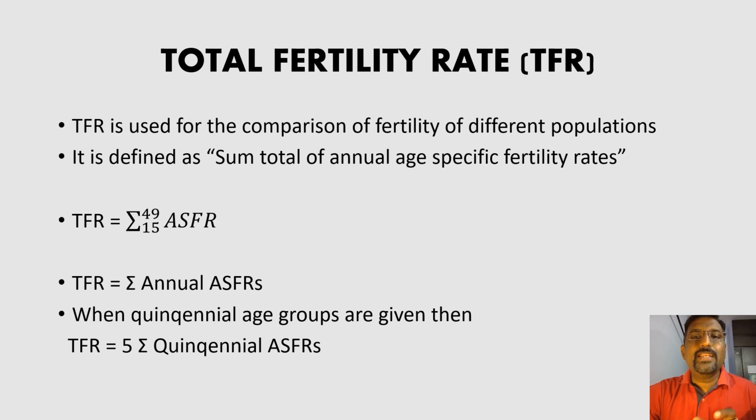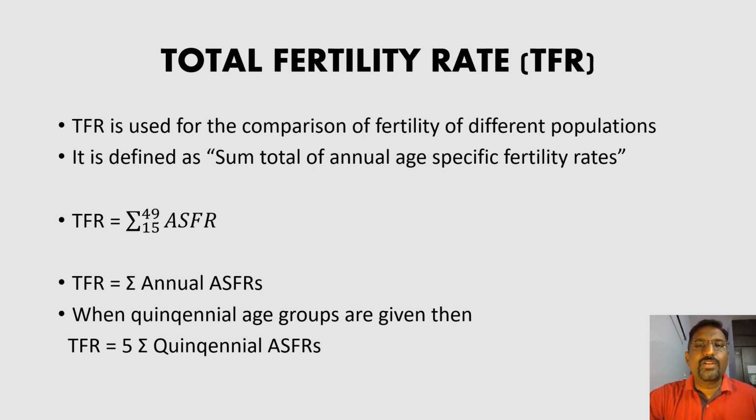So when quinquennial ASFRs are given, TFR is given by this formula: 5 into summation of quinquennial ASFRs. There is no mathematical symbol between the 5 and the summation; it means 5 into the summation of quinquennial ASFRs.